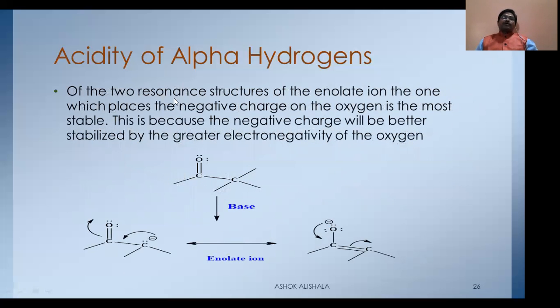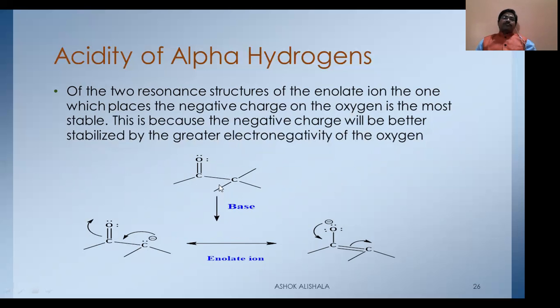See, of the two resonance structures of the enolate ion, the one that places the negative charge on the oxygen is the most stable. This is because the negative charge will be better stabilized by the greater electronegativity of the oxygen. And see, this is a carbanion.